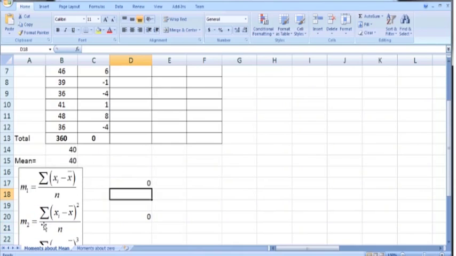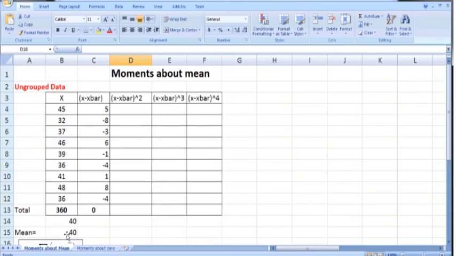Now look at the formula for the second moment. It is the sum of the squares of the deviations divided by n. So here we need to take the square of the deviation. I have constructed a new column, x minus x bar whole square. It means we need to take the square of this 5 here. Just put an equal sign and C4 square. The cap sign is used for the exponent. So C4 cap 2 will give us the square of this number 5. So this is the square of the first deviation.